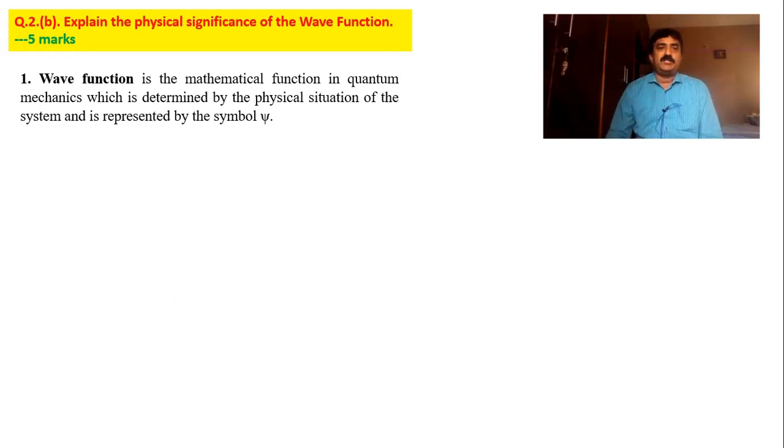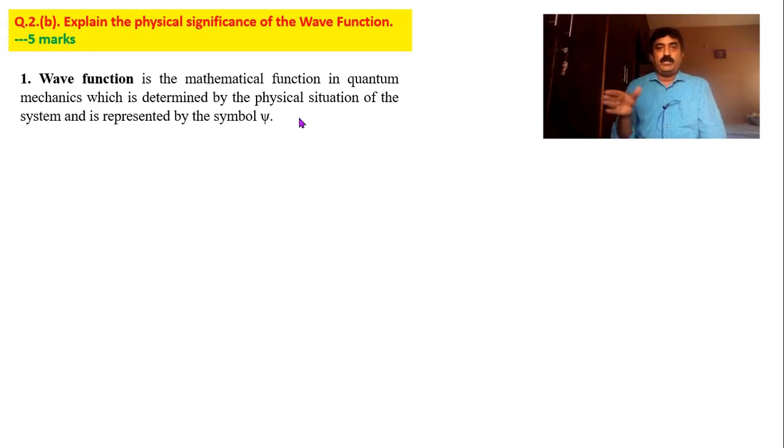Number one, first the definition of wave function. Wave function is a mathematical function in quantum mechanics which is determined by the physical situation of the system, and it is represented by psi. A physical system or quantum mechanical system can be a particle, a group of particles, or an atom, molecule, something like that. In a situation, how is that particle, what is its present status? The particle is now viewed as a wave, and that wave is represented by a wave function, psi, and this psi is essentially a function of position coordinate and time coordinate. That means it is a function of x, y, z and t.